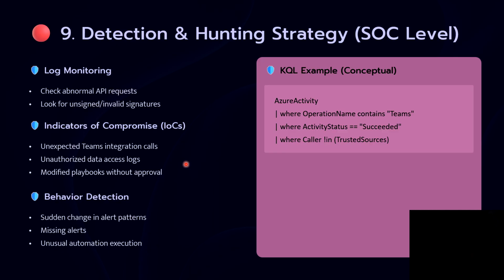IOCs are very required for alerting purposes, and if you whitelist those things, that is very critical. But if we place the IOCs in a list for detection, then it will be very important. Then behavior detections: a sudden change in alert pattern, missing alerts, and unusual automation execution.